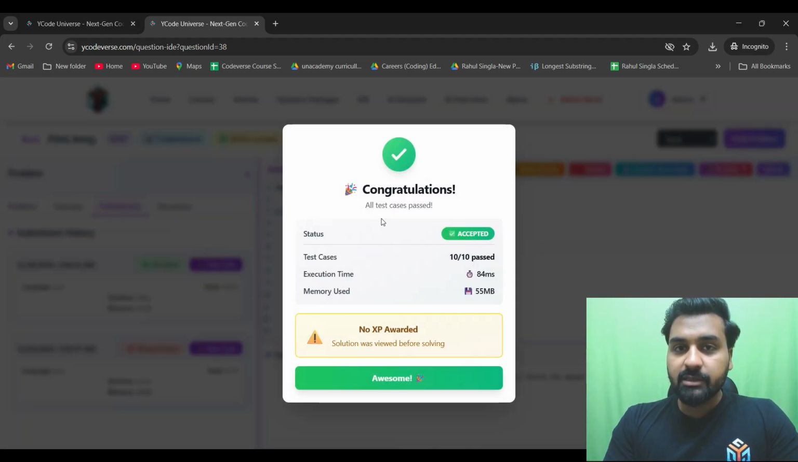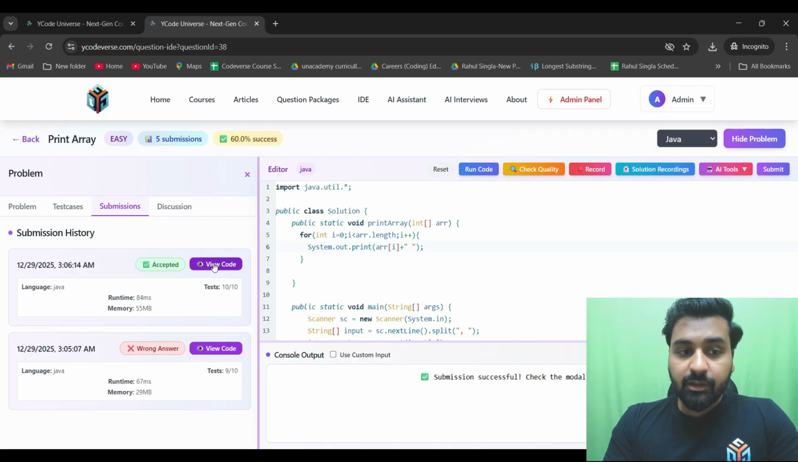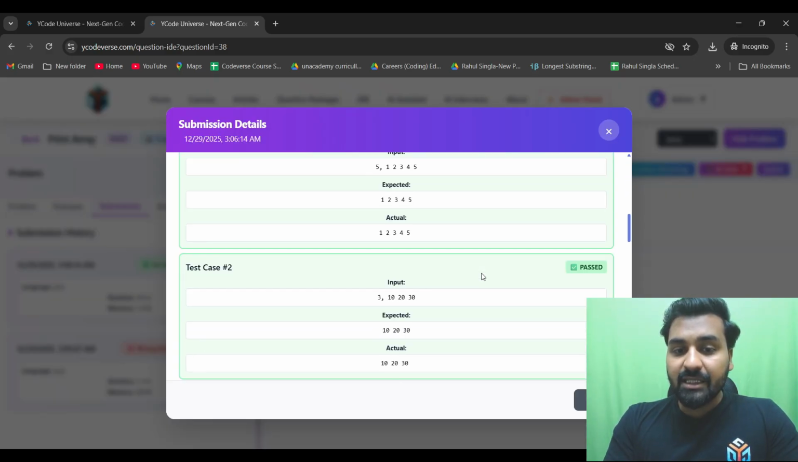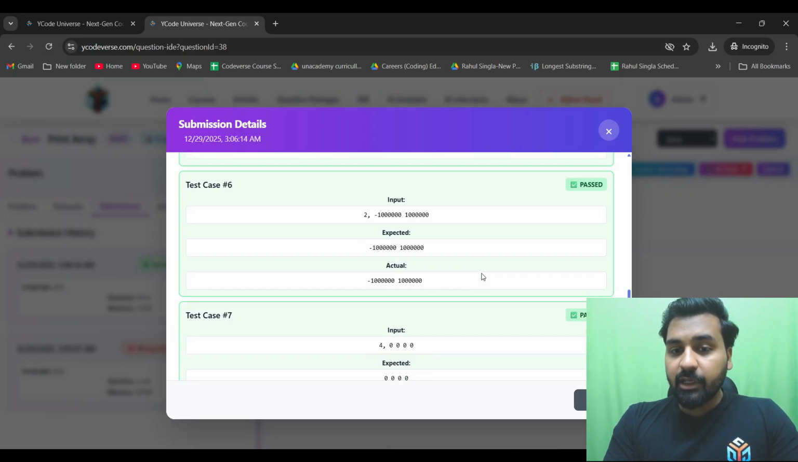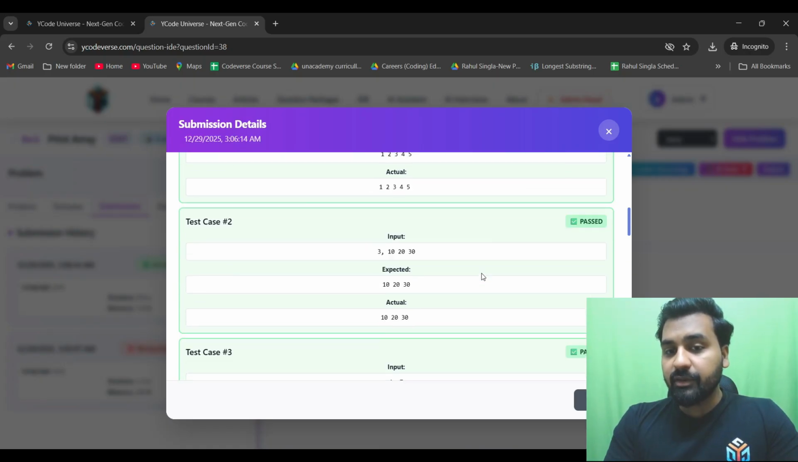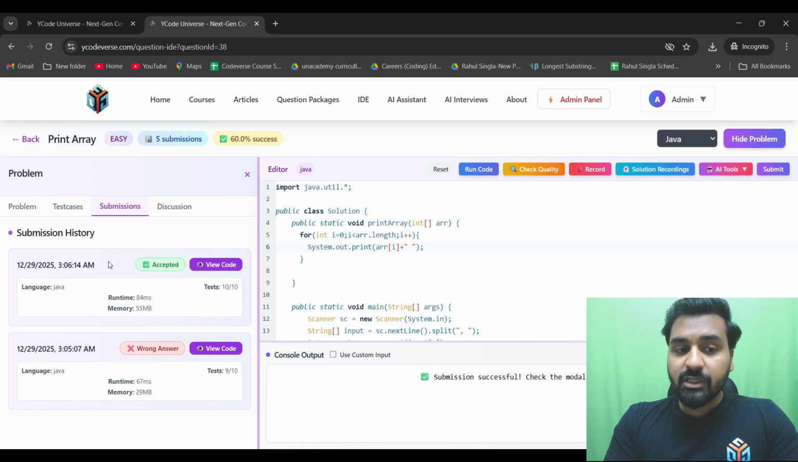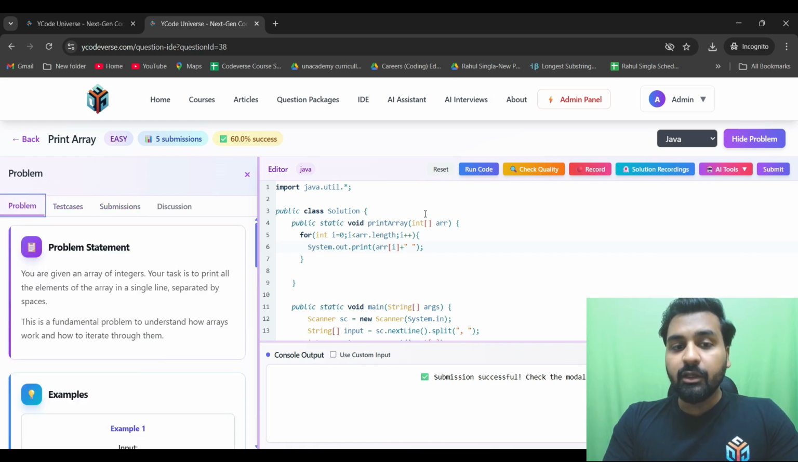See, now it has passed. Sometimes when you are not logged in, it will not give you correct answers. So always log in first, right? So now you can go here in your submissions, you can open it and you can see all your input, output, what you got and what were the issues, right? So this way you can actually have your submissions here. Okay, so this is how the whole IDE works.